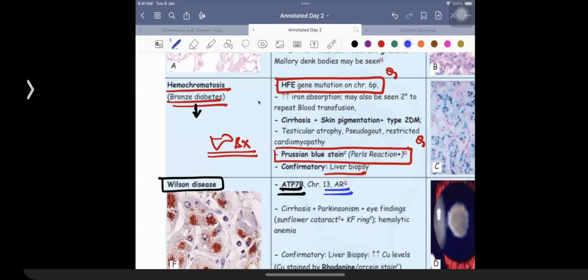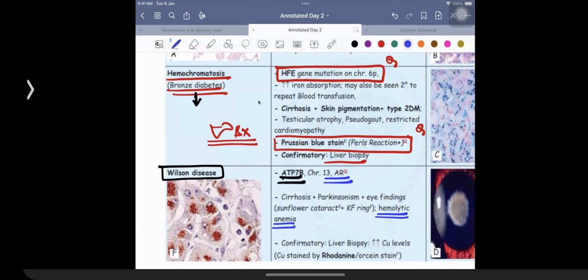They are going to be having the presence of liver cirrhosis. Basal ganglia is affected, so features of Parkinsonism. And the patients are going to be having the presence of ocular manifestations, sunflower cataract and Kayser-Fleischer ring. Interesting feature about Wilson's is the patients can be having hemolytic anemia, and this is going to be an example of a Coombs negative hemolytic anemia. Too much of iron can be confirmed with the help of liver biopsy. Too much of copper also is confirmed with the help of liver biopsy. That was a question asked in the NEET PG exam 2024.